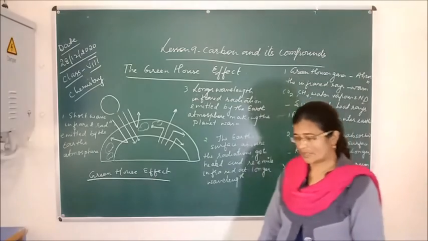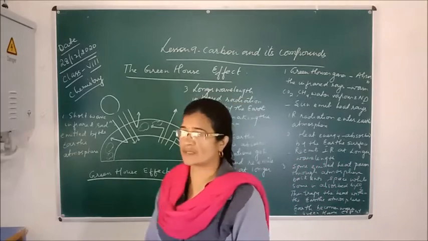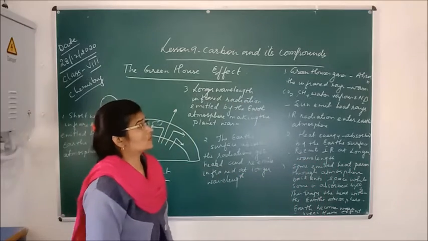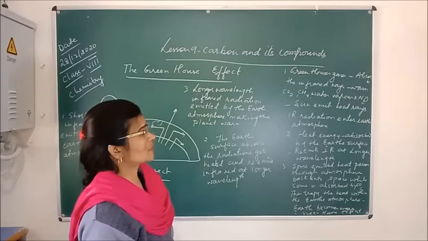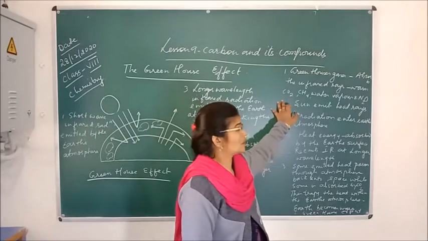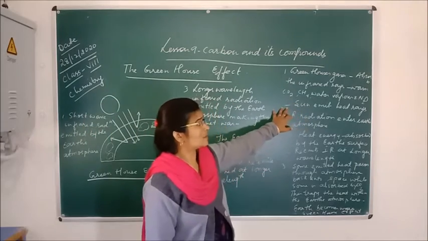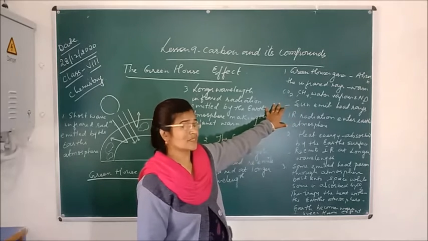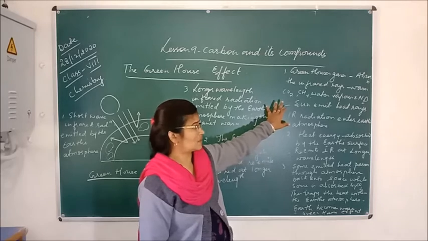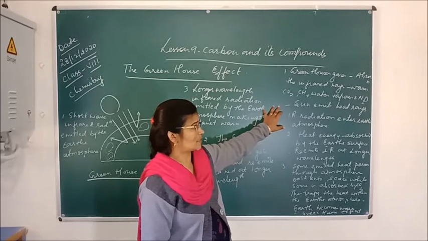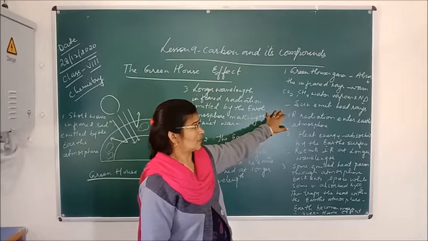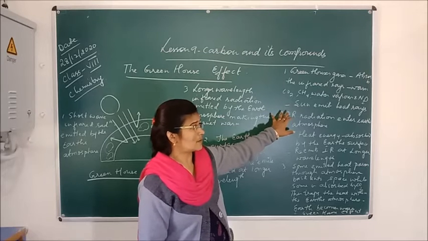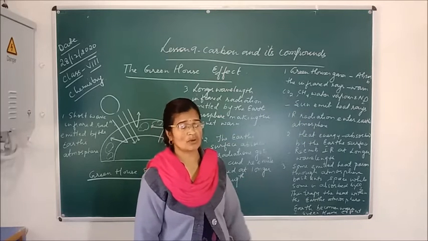In the previous class, I told you about some of the greenhouse gases. What are the greenhouse gases? We all know that the greenhouse gases are carbon dioxide, methane, water vapor, and nitrous oxide. Mostly the greenhouse gas is carbon dioxide, but a small amount of methane is also present. That also is a greenhouse gas, and so are water vapor and nitrous oxide.